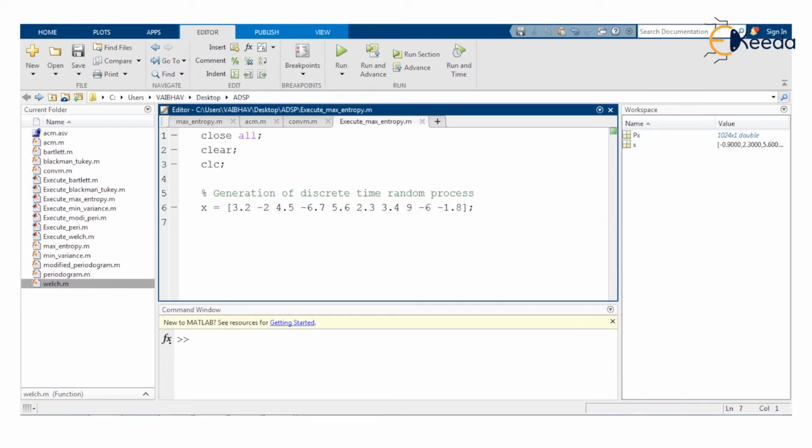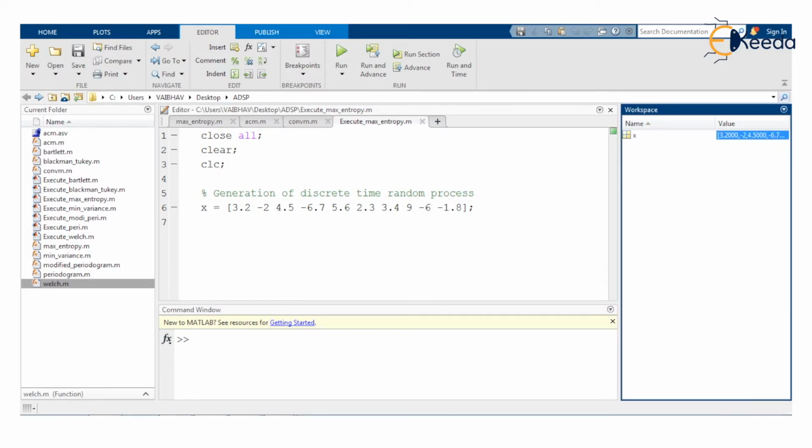So .m is the file extension, and upon executing this file, in the workspace we initially want these variables cleared and a new variable small x to be generated. So yes, here it is. It holds the 10 samples: 3.2, -2, 4.5, -6.7, 5.6, 2.3, 3.4, 9, -6, and -1.8.